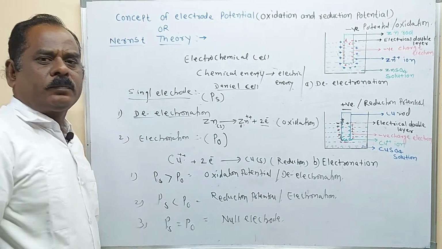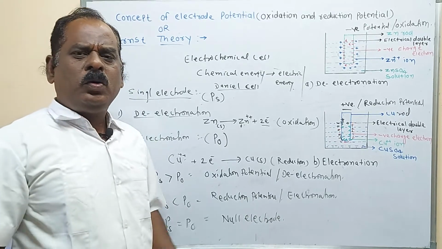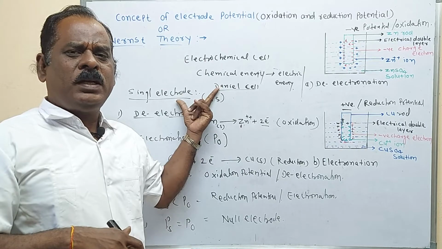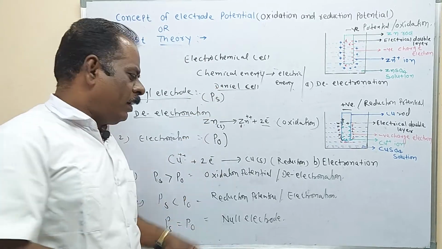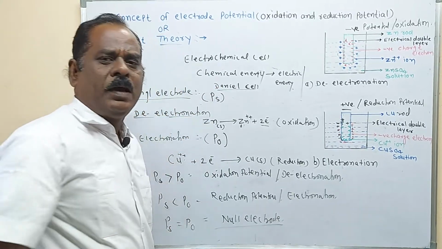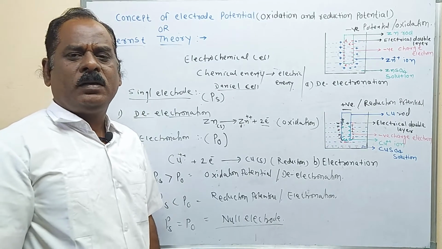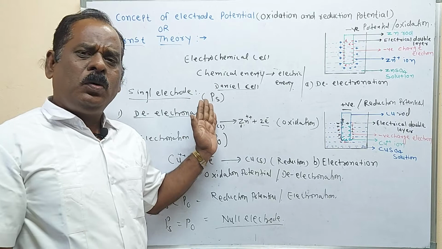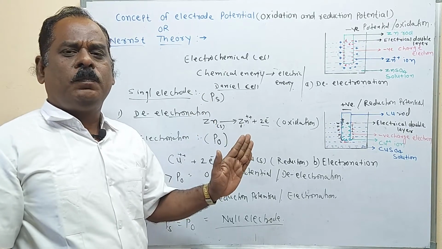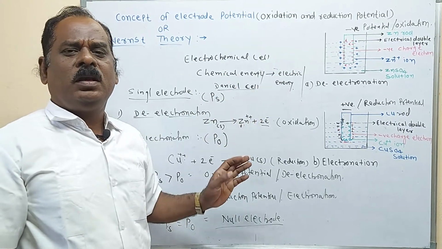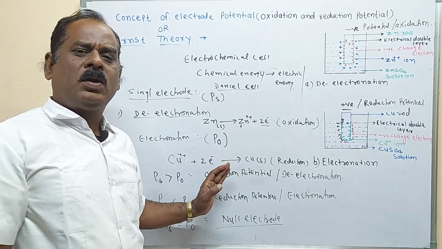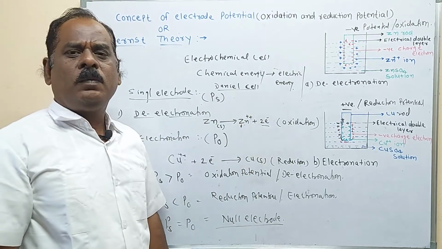Do you understand? Up to this point, remember only 2 points in your syllabus: the definition of de-electronation and the definition of electronation. The null point is not included in the polytechnic syllabus. Remember only that the potential developed due to de-electronation is called the oxidation potential, and the potential developed due to the gain of electrons in the single electrode is called the reduction potential.